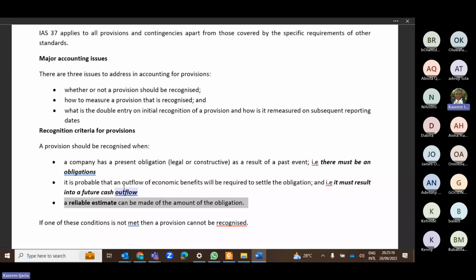Okay. What is the provision? The first thing is that your accountant, your FC, called you: Accountant, create this provision. You need to ask your boss these three questions.